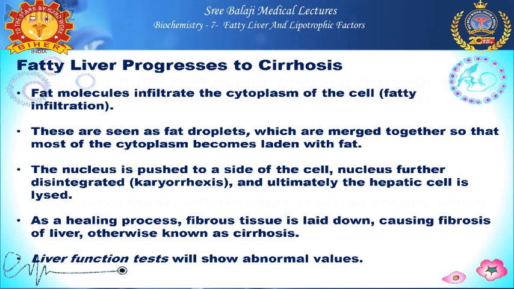Due to this, the nucleus is pushed to the side of the cell and the nucleus further disintegrates. It is called karyorrhexis, and ultimately the hepatic cell is lysed. The lysed area will undergo healing by fibrosis. When this fibrosis is extensive or affects the entire liver, it is also known as cirrhosis. And finally, this cirrhosis will result in liver failure.